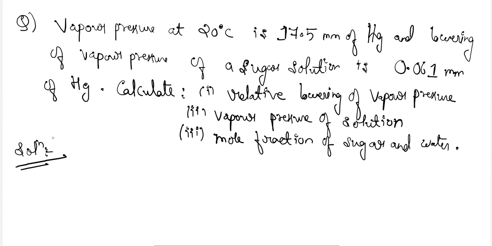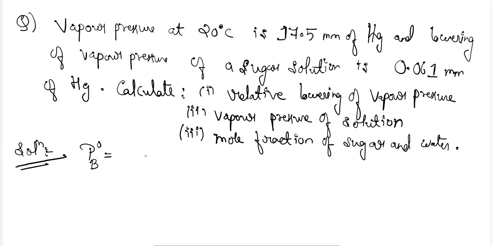First we are going to calculate the relative lowering of vapor pressure. So here what is given? It is PB naught, because it is given for the solvent.